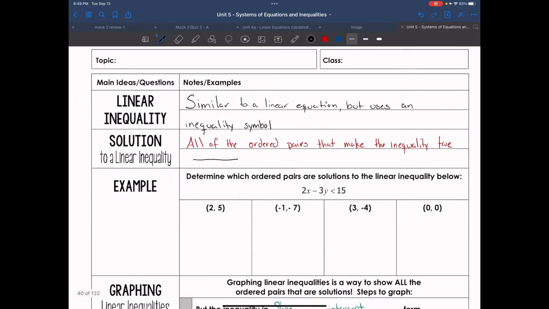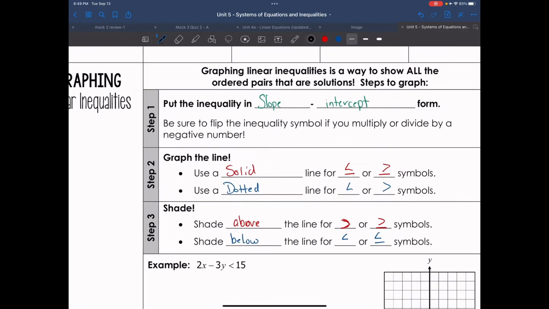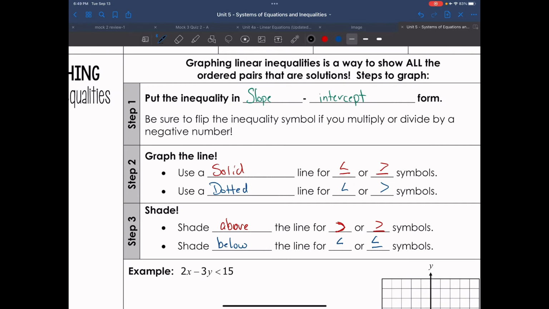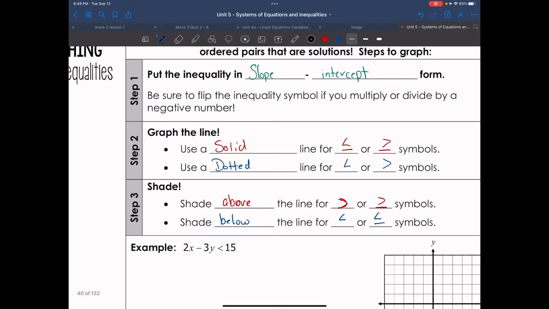So let's go ahead and just jump into this. First thing we're going to do is put the inequality in slope-intercept form. If the inequality is in standard form, we're going to put it in slope-intercept form. When we graph the line, we look at whether it is less than or equal to, or greater than or equal to, and basically we're looking at the little line underneath it.